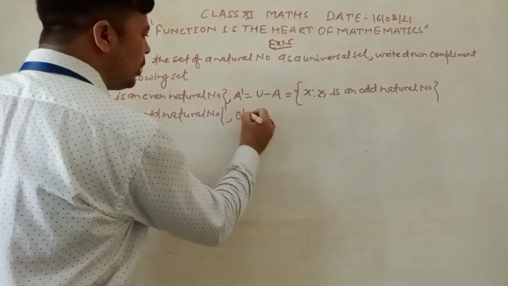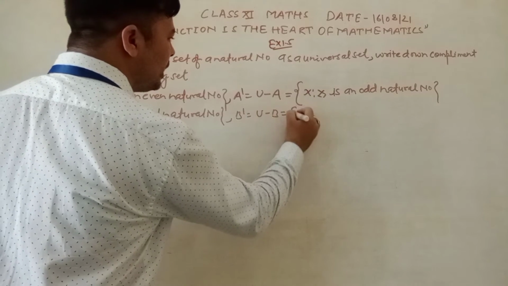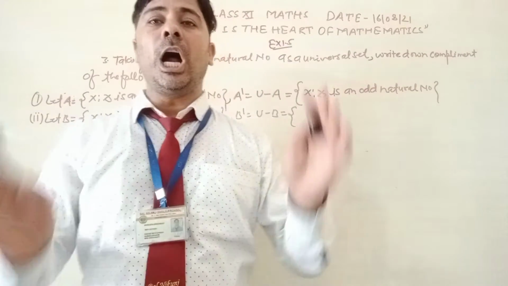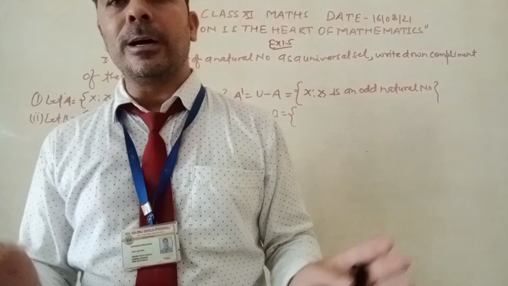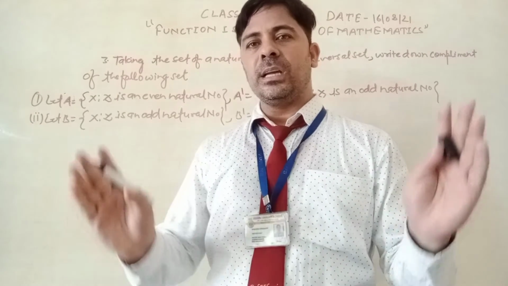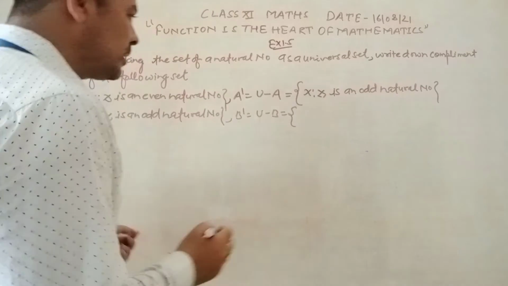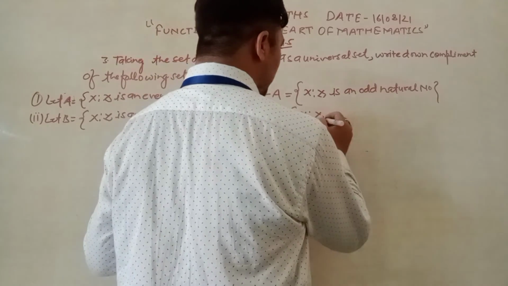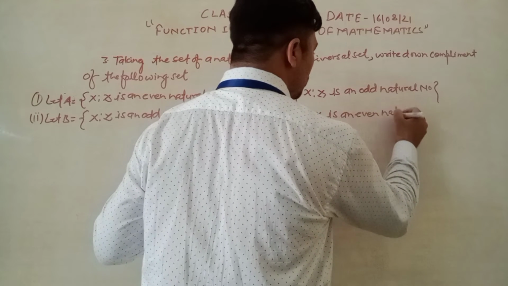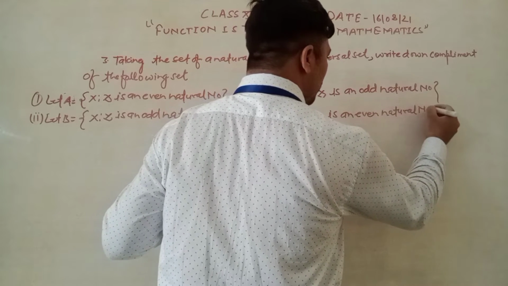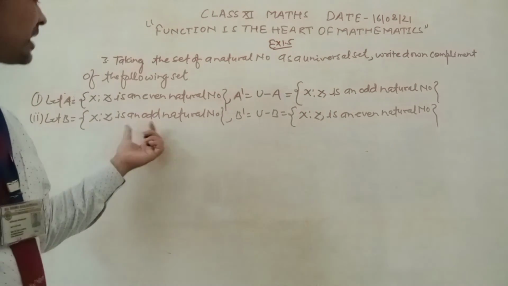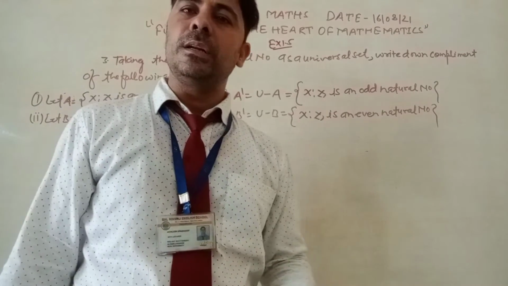Then B dash is equal to U minus B. If you take the odd natural numbers from the set of natural numbers, then only the even natural numbers remain. Here it is x such that x is an even natural number. This is the complement of the set x such that x is an odd natural number.